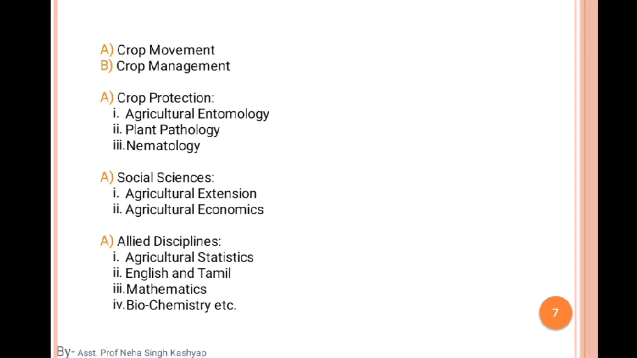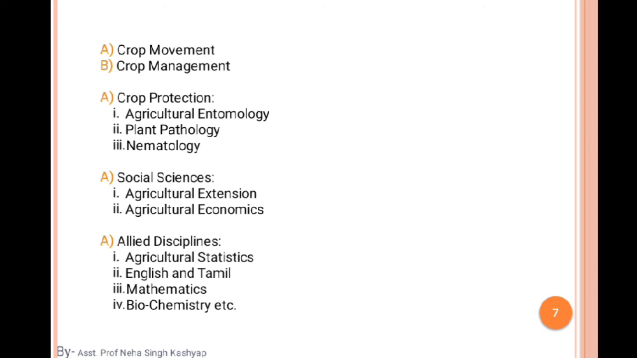So next is crop improvement and crop management. Okay, so crop protection. Two branches we have already seen, and then crop protection. In this branch we are categorized in 3 categories, which is agricultural entomology, in which we deal with insects and pests, and then plant pathology, in which we deal with diseases through fungi, bacteria, virus, etc., or all kinds of microbes. Okay, and nematology means earthworms and some kinds of grubs.